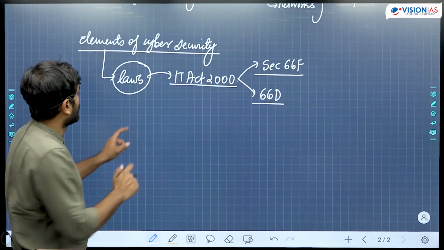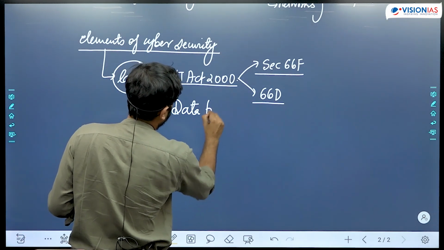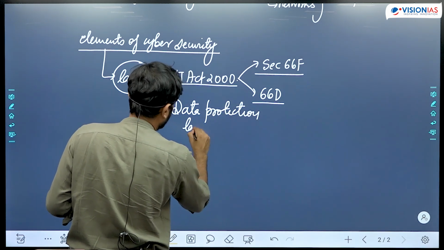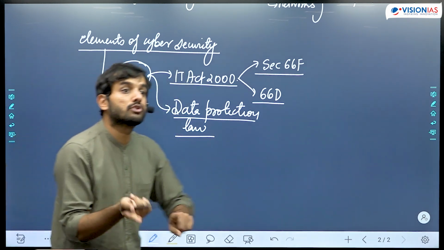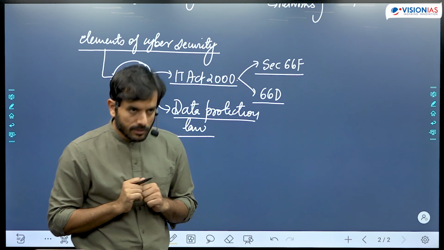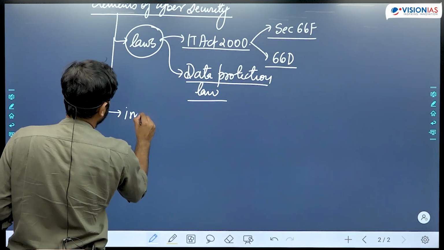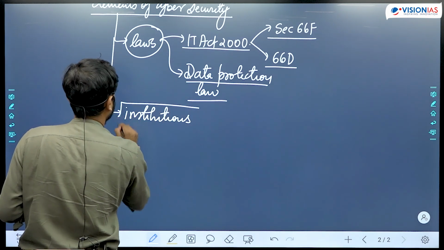Then you could talk about the data protection bill. That is also an element of cyber security. देखिए, सबसे पहले तो एक लॉ होनी जरूरी है ना, डेटा प्रोटेक्शन लॉ. So you could mention about data protection bill, you could mention about GDPR of the European Union. Then apart from laws, you need to have institutions in place, which is another element of cyber security.